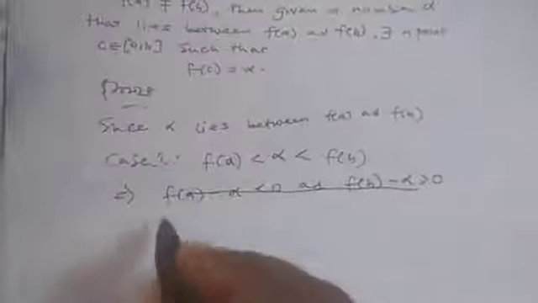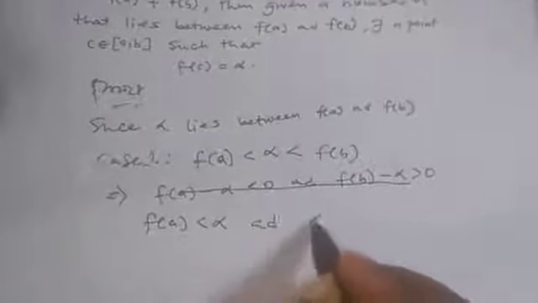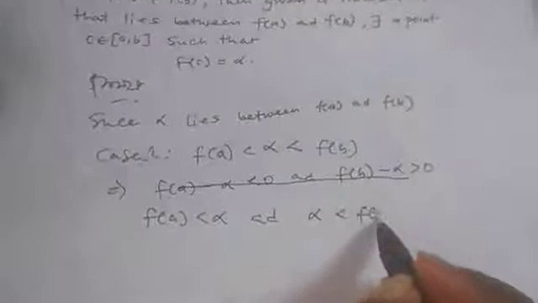So this one is very easy to do. So this is what we have done there. f of a is less than alpha is less than f of b. Let's do it here for better understanding. So f of a is less than alpha, and alpha is less than f of b.